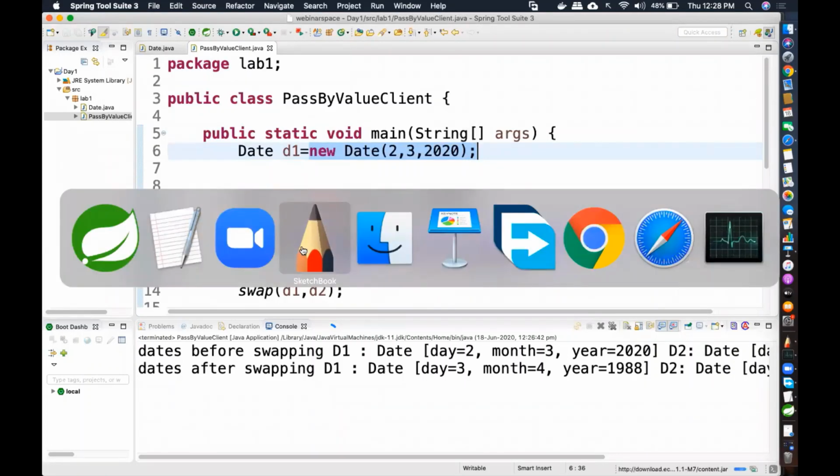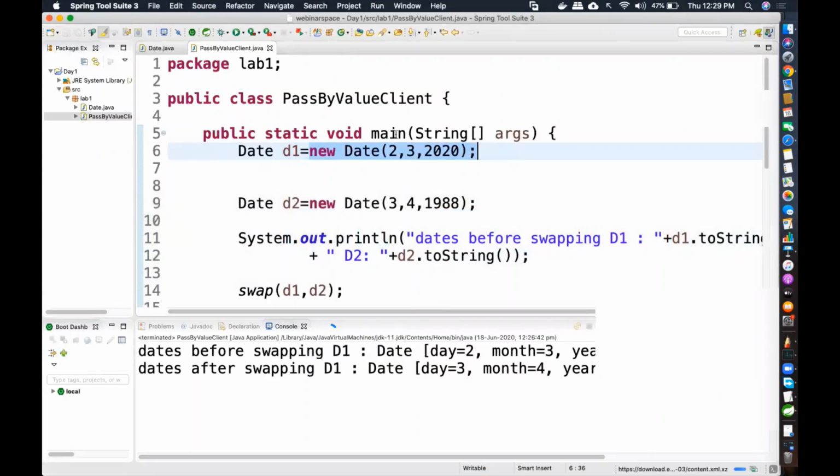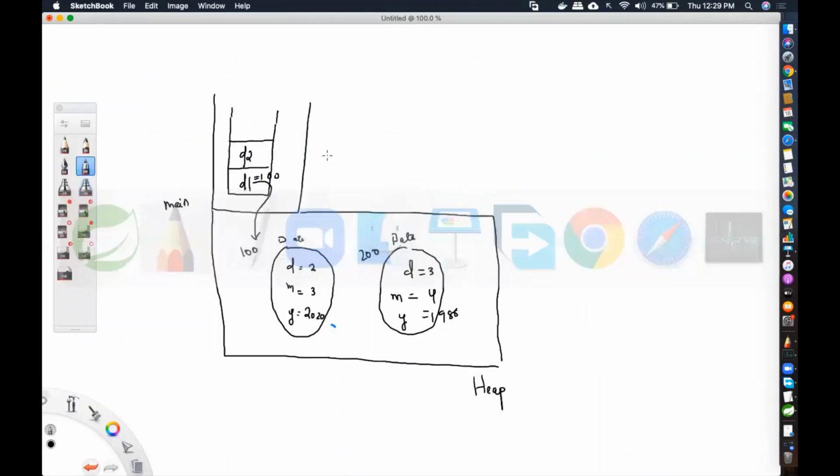Okay, 3, 4, 1988. Fine. Now suppose this memory address is 200. So this is also another date object that is being created. And as usual on the left hand side, D2 is another local reference variable. So it has to be pushed into the stack of main method. Why? Because it is inside main, local to main. So D2 is coming as 200.